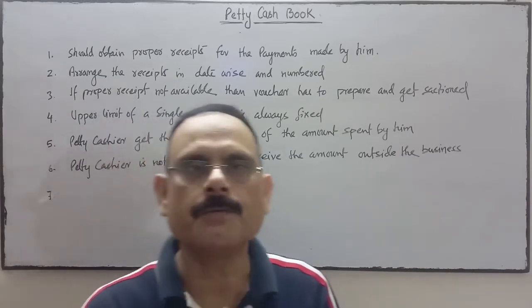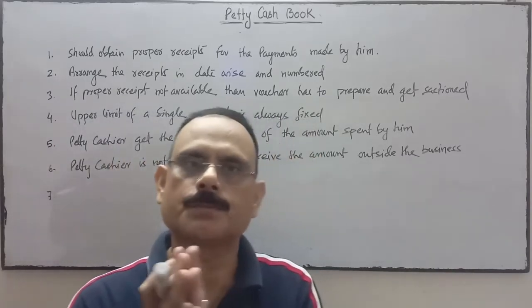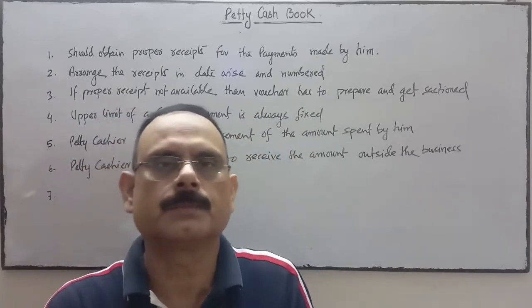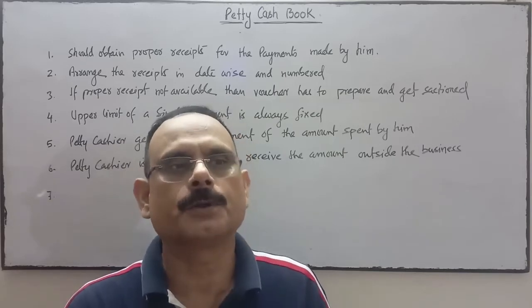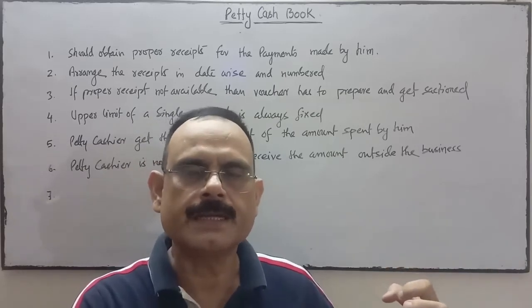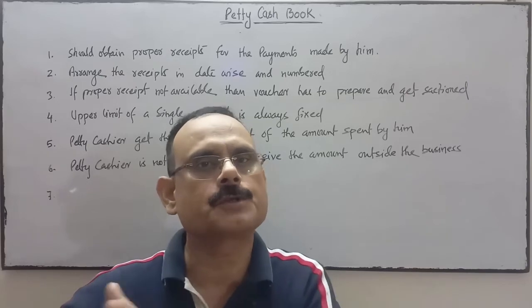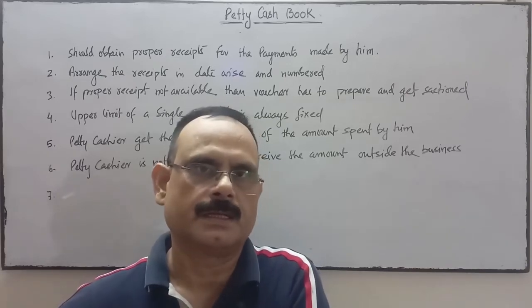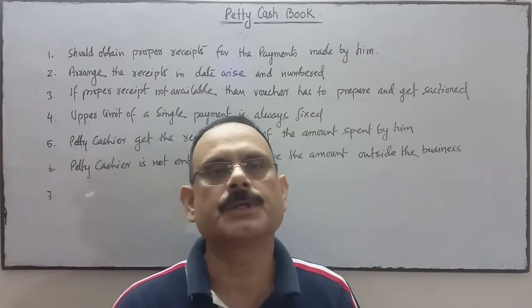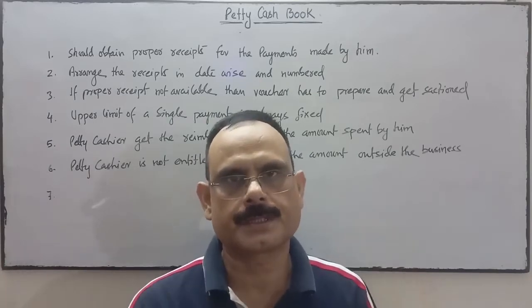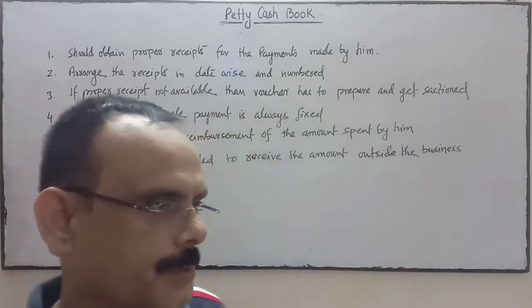The system that the petty cashier follows to receive receipts and make payments of small expenses, this entire system is called the imprest system of petty cash book.